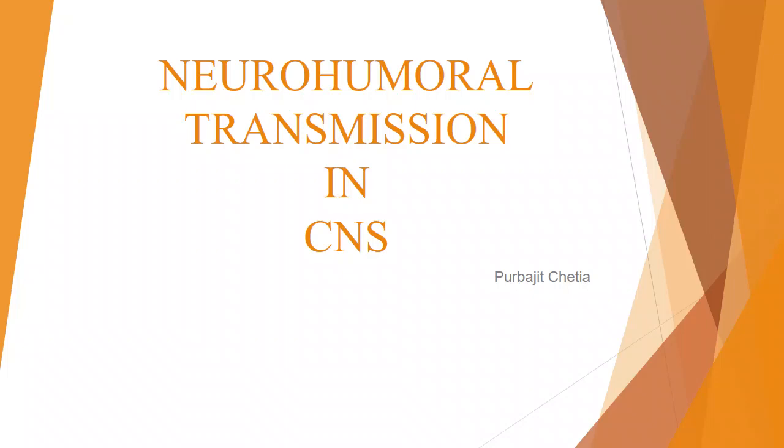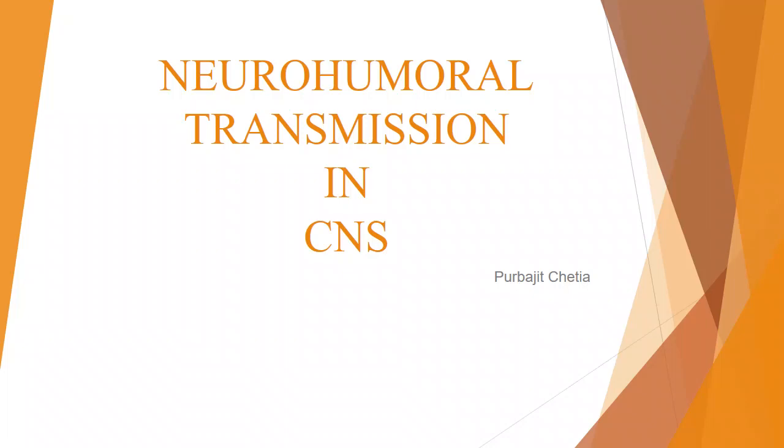So the neurohumoral transmission in CNS will be the same as that of the peripheral nervous system. That means here also, of course, we have the nerves. Inside the brain also we have small nerves. We are not saying these as nerves, we are saying them as a tract or nerve pathways. That needs to be understood, because they're very small in size. The same thing will be there here also. We have the presynaptic nerve, the postsynaptic nerve, and the synapse.